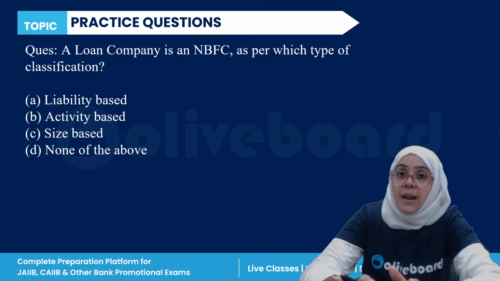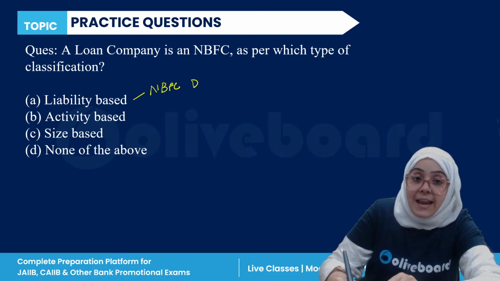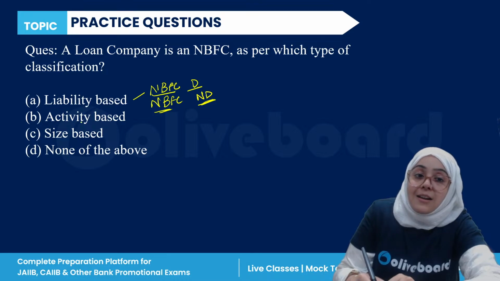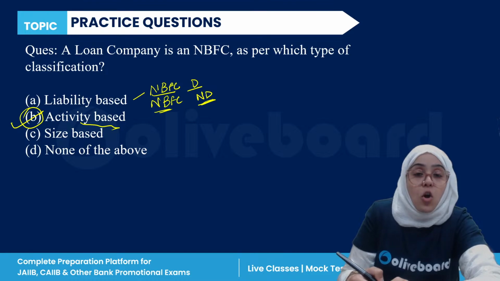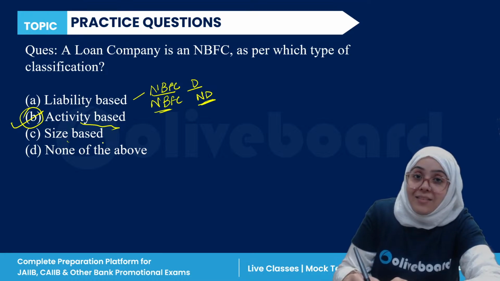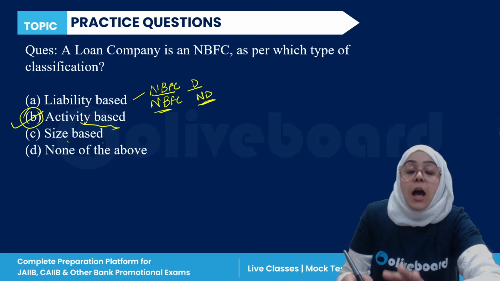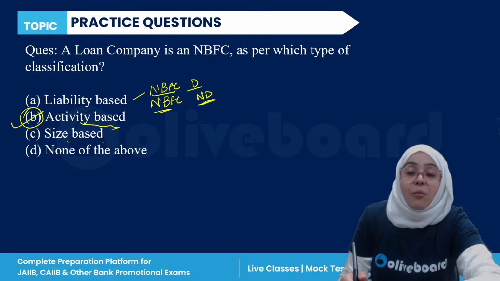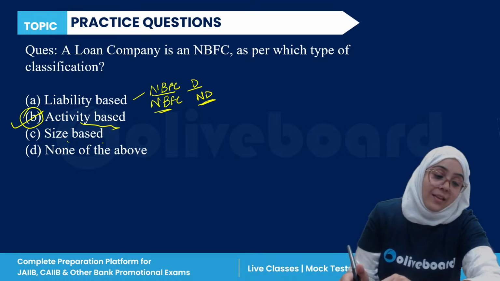Okay. So if it is liability based, it includes NBFC-D and NBFC-ND, meaning NBFC deposit taking and NBFC non-deposit taking. There are different activity based NBFCs like loan company. Loan company is an activity based non-banking financial company. Size based means classification done according to the size. Systemically important ones are non-banking financial companies, right? So that is the classification of size based. When we are talking about the loan company, it is activity based classification. Clear? So B is the correct answer.